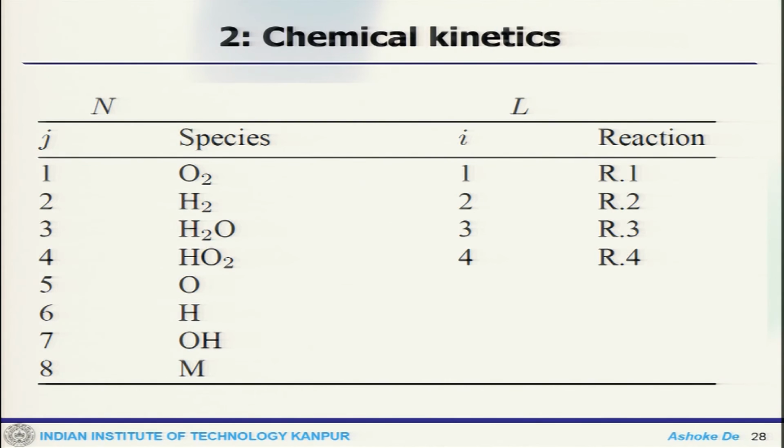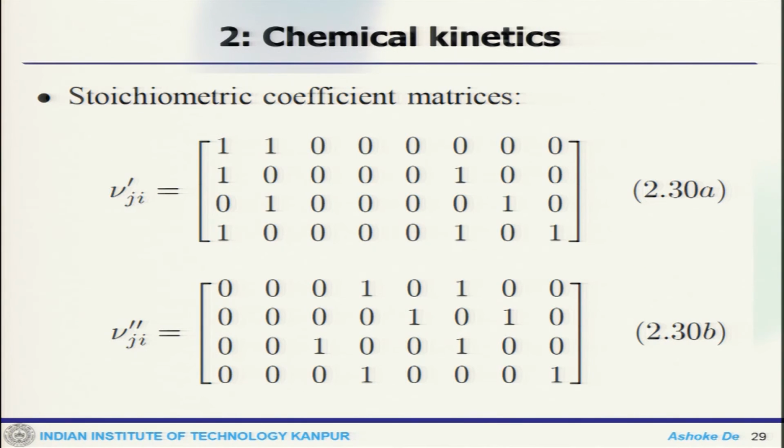So, the example that we have taken, the number of species are 8, O2, H2, H2O, HO2, OH and so on, and the number of reaction steps are 4. This is how the L loop goes over. If you look at the stoichiometric coefficient matrix, this is how it looks like, this is the forward stoichiometric coefficient matrix. Every row is your reaction step, and the columns go 1 to 8, species 1, 2, 3, 4, 5, 6, 7, 8.